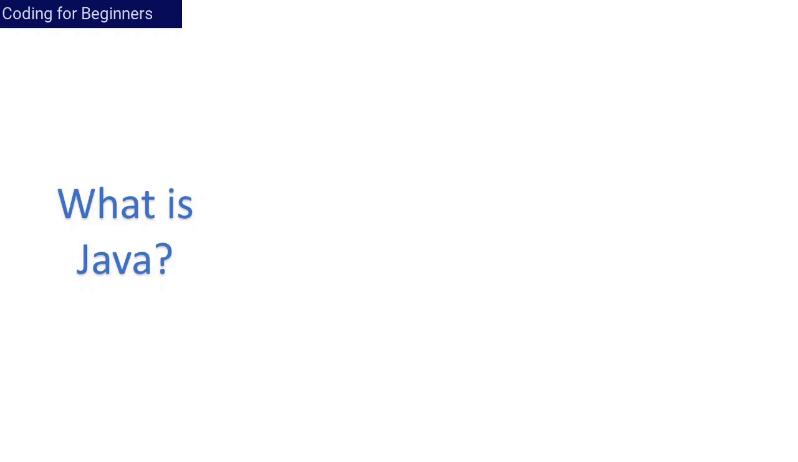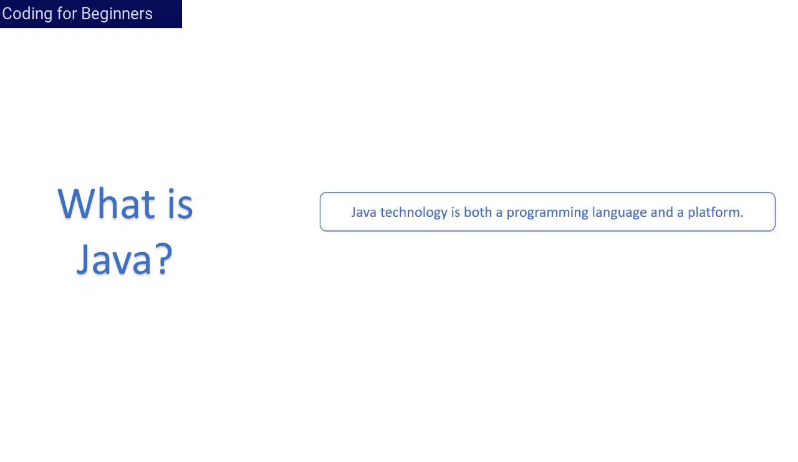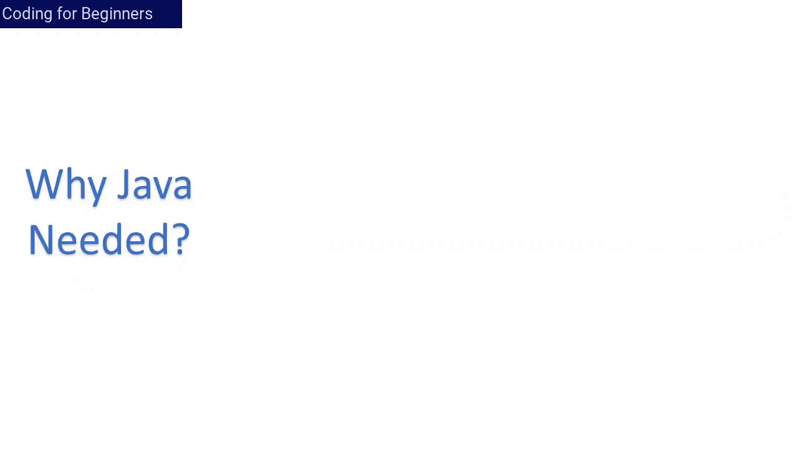So before understanding the concept of Java, first look into the definition of Java. What is Java? Java is both a programming language and a platform. I know it's tough to understand this definition right now, but let's decode this and make each word understandable.